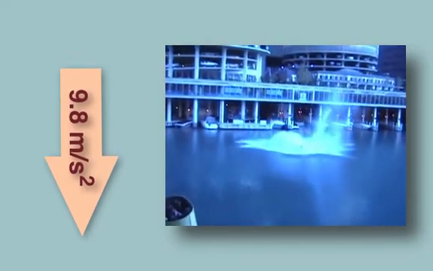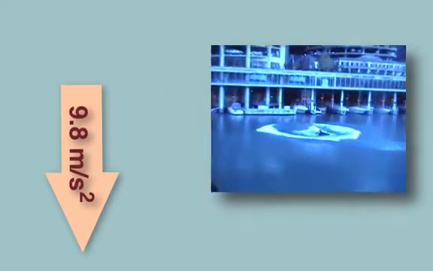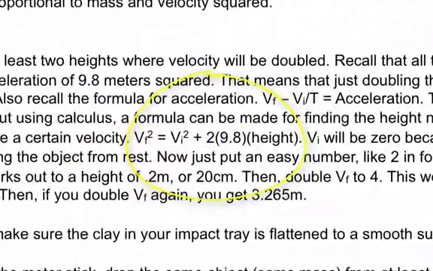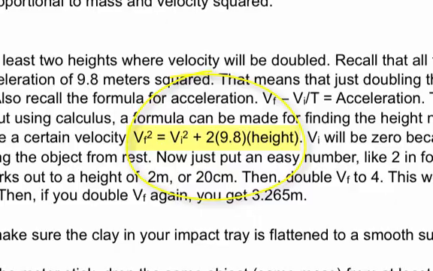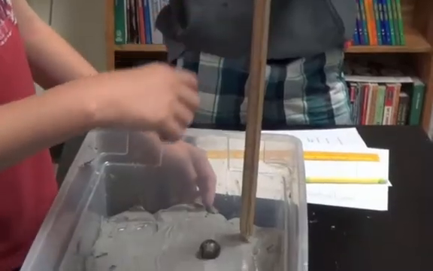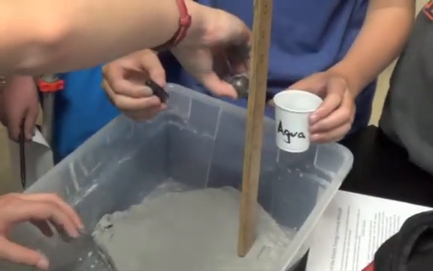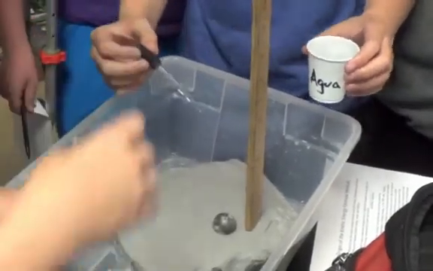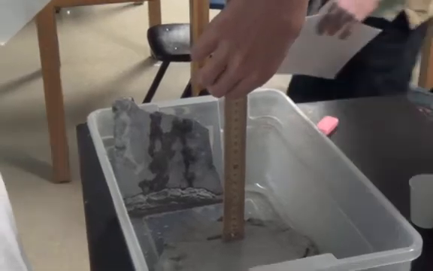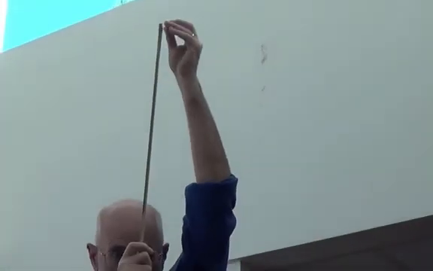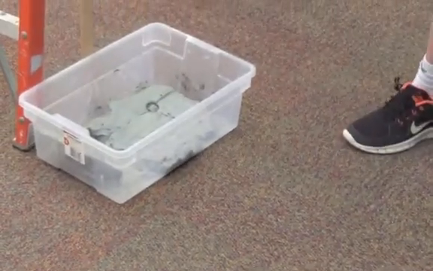Each year, my students conduct a lab where they are provided the formula: final velocity squared equals initial velocity squared plus 2 times 9.8 times the height dropped. With this formula, they can then drop an object of the same mass from a height, then double and then triple it, and find out if the crater volume is double or triple or is the square. By counting drops of water that fill the crater, they find that it is the square, just as Thomas Young found in 1801.